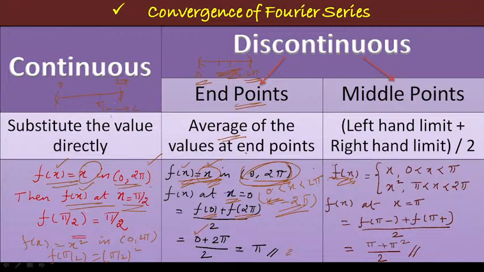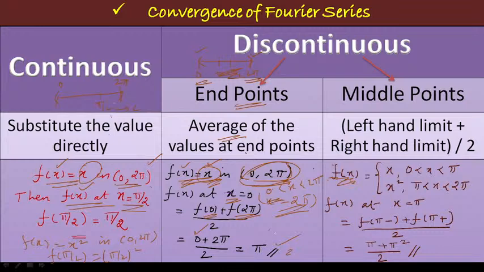Here 2 pi is also a discontinuity. Discontinuity arises at the end point. The end point may be at the starting point or end point of the interval. No matter. Right? So you just take the average of the values at the end point, the same formula, and you get the same answer. So the value of the function f of x at x equal to 0 and x equal to 2 pi, both are having the same answer, pi.